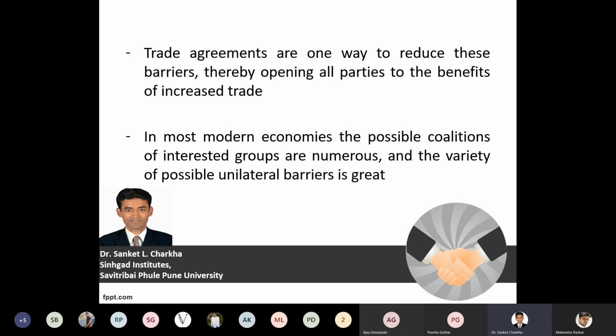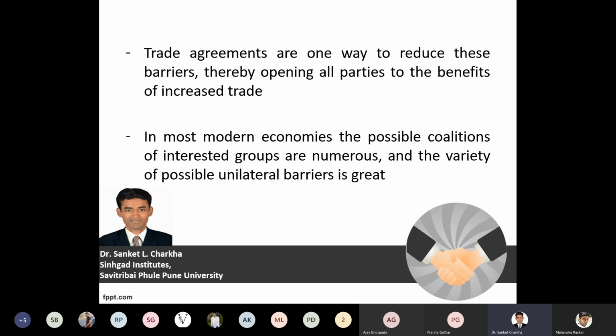Simultaneously, it also helps develop international trade perspectives. So at the global level, your transactions, your business activities, and your import and export activities get a very conducive environment and are benefited at the national and global level. In most of the modern economies, the possible coalition of interested groups is numerous, and hence the variety of possible unilateral trade barriers is great.